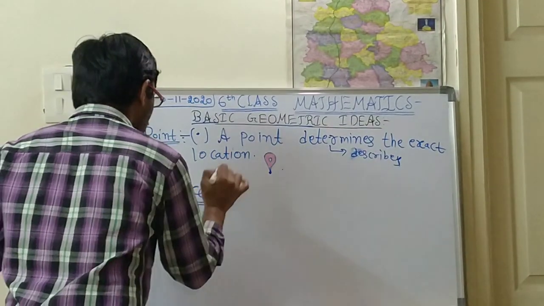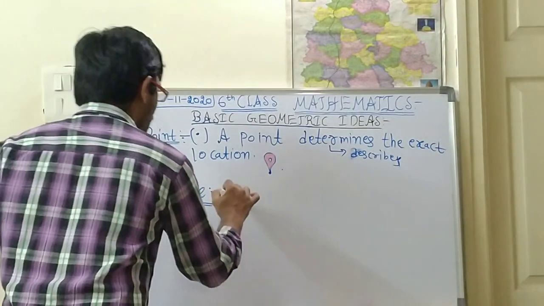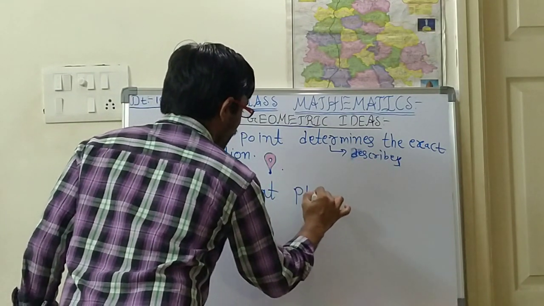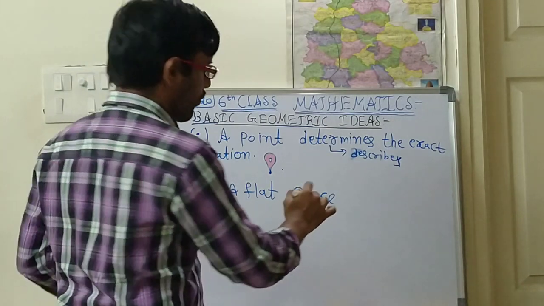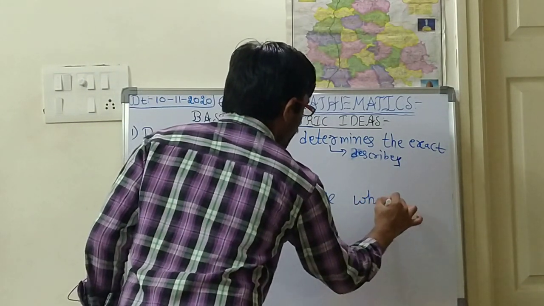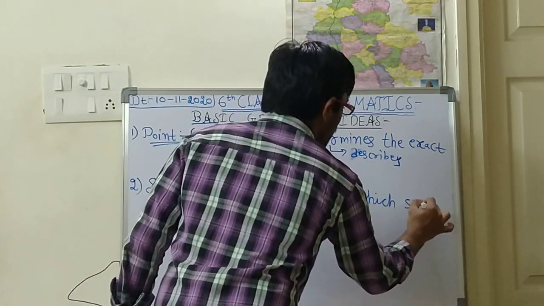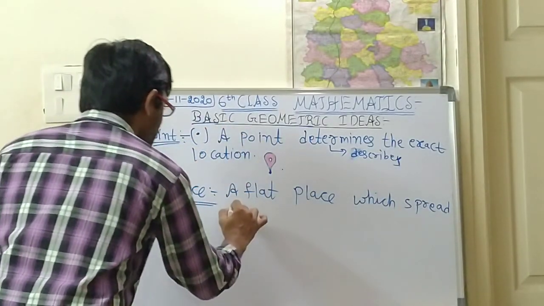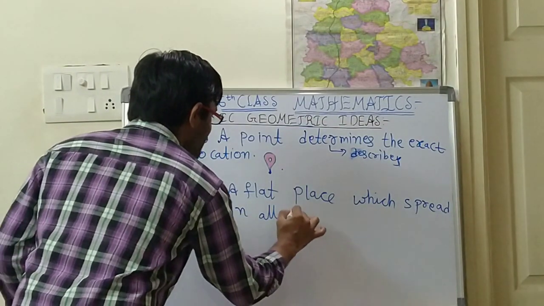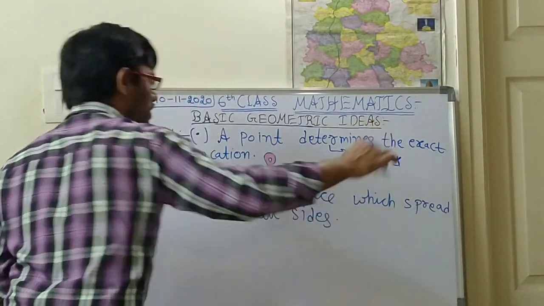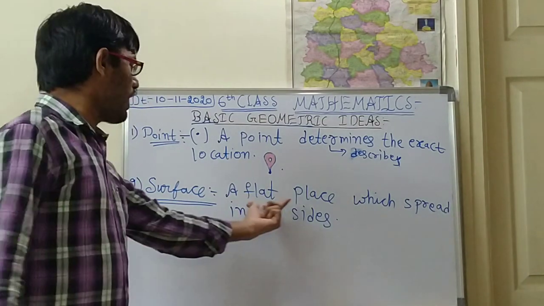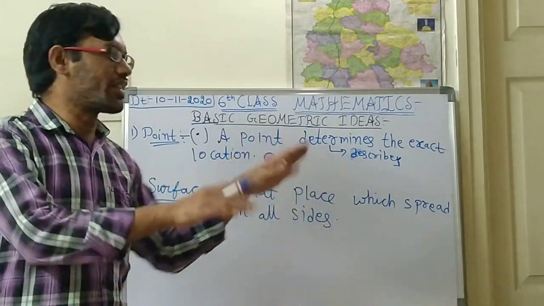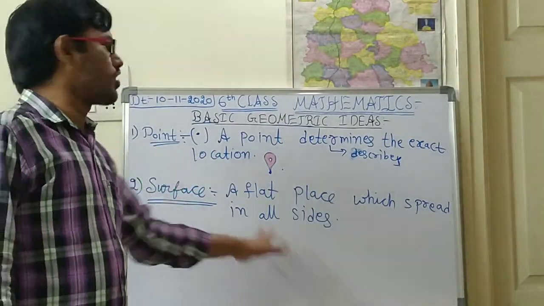So surface means, see children, I am writing a definition. Write down, children: a flat place which spreads in all sides is called a surface.